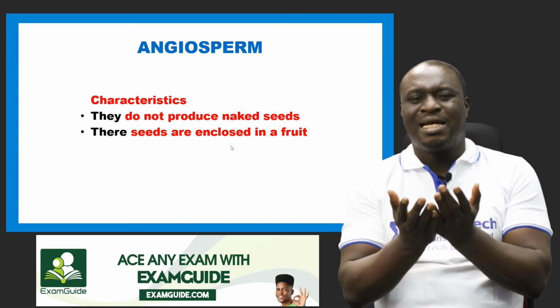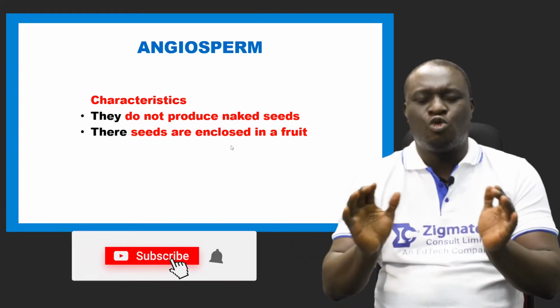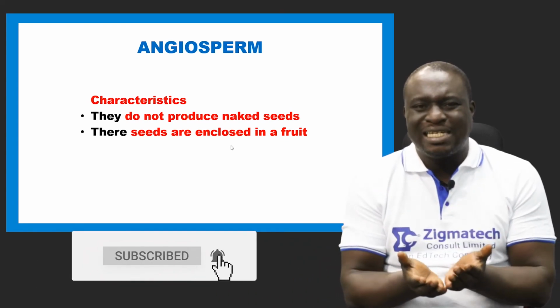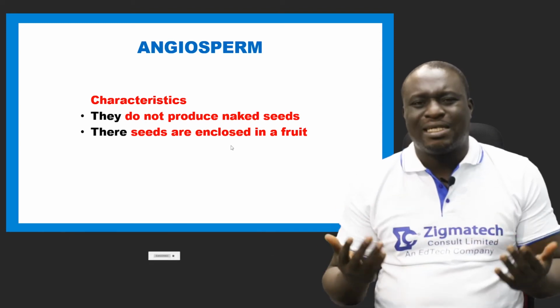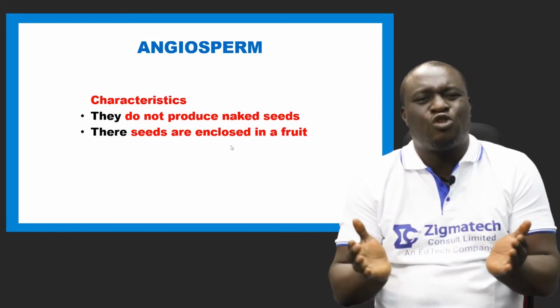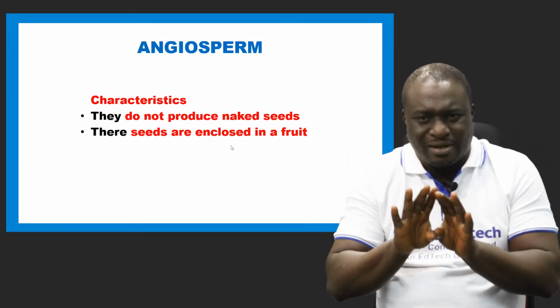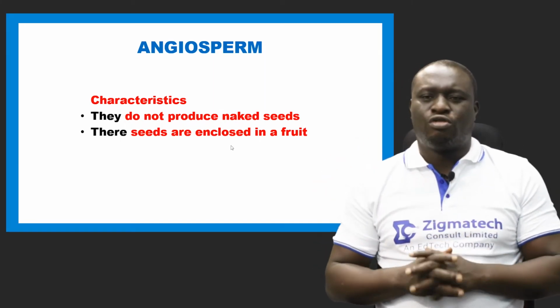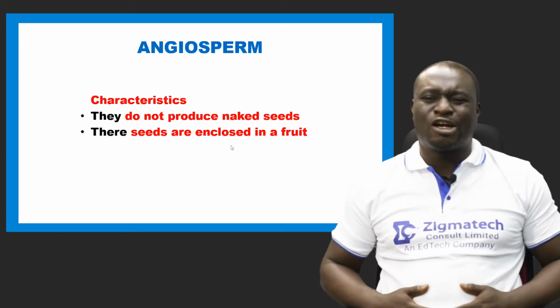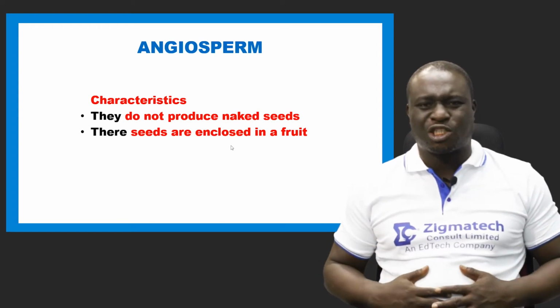It simply means that their seeds are enclosed or enveloped with a fruit or a developed ovary. Number 2 is that their seeds are enclosed in a fruit. That's still the same thing I was explaining.